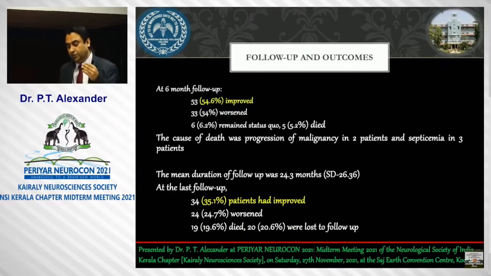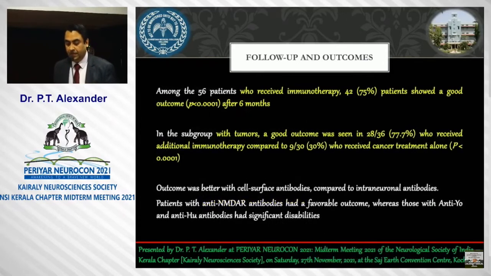The mean duration of total follow-up for our patients was almost two years. At that point, more than one third still had a good MRS, while a few more had died compared to the initial 6-month follow-up, mostly because of cancers or complications. Now, the most important thing: of all those who received immunotherapy, 75% showed an improvement in outcome at 6 months.